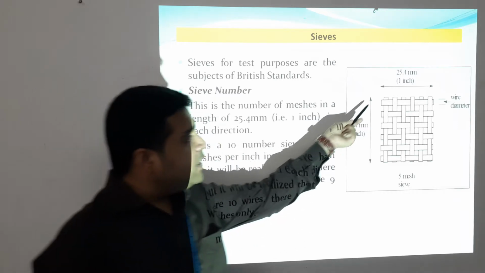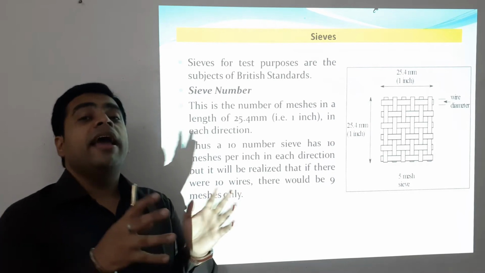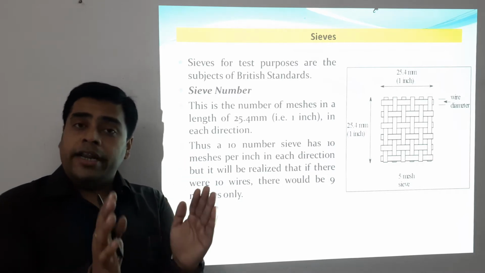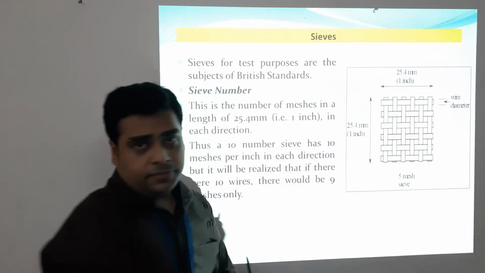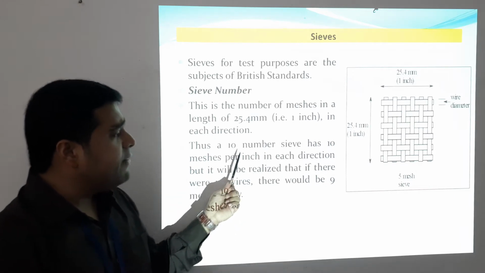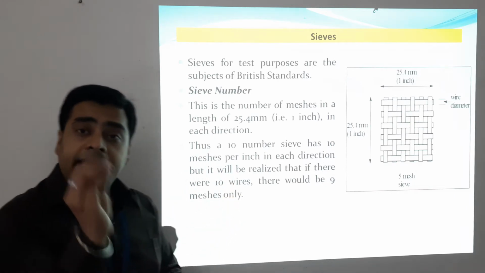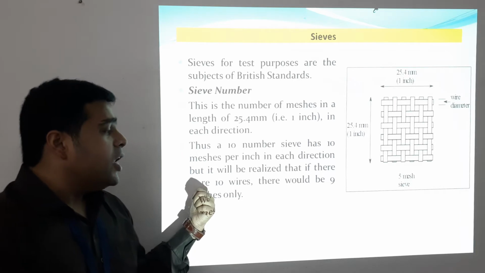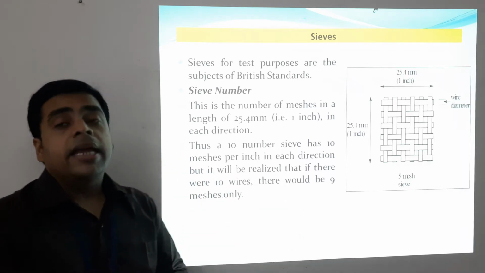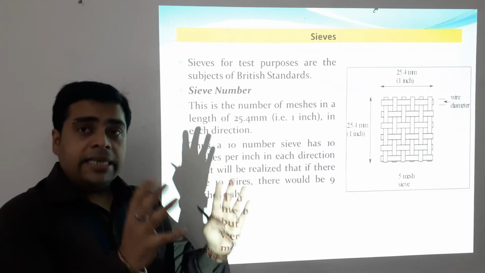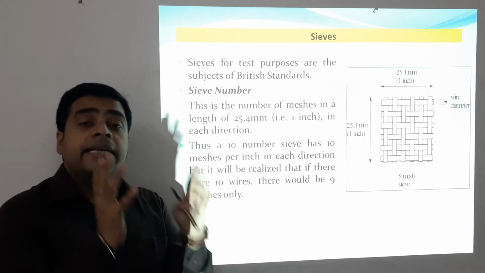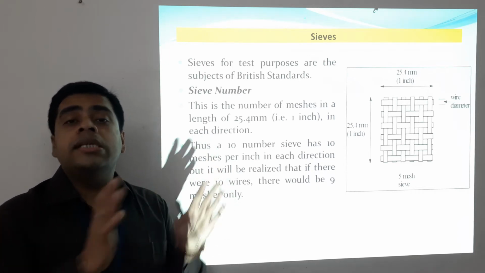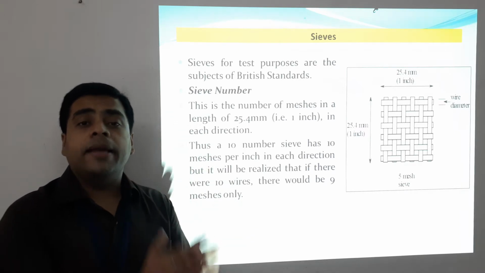That is, sieve number 10 will imply that it has 10 squares in about 1 inch, and that 1 inch you can travel in either direction. Thus a number 10 sieve has 10 meshes per inch in each direction, but it must be realized that if there were 10 wires, then there should be 9 meshes only. That's how the sieve number is assigned, and according to British standards, all over the world, this is how a sieve number is designated.